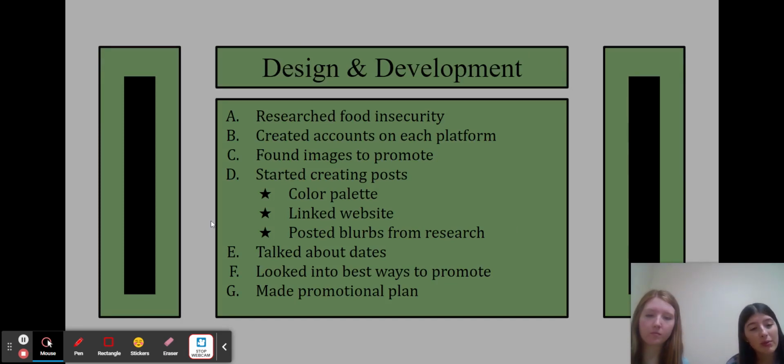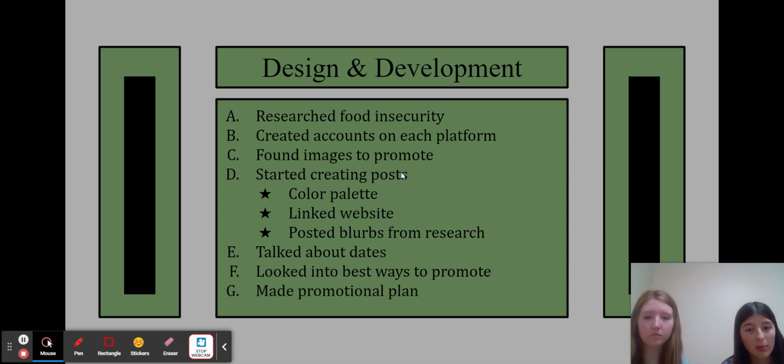And then our design and development plan is, first, we researched what food insecurity really was, because at the beginning when we saw our event we didn't know at all, and we feel like we needed to know if we were going to make this. And then next we created our accounts on each platform. So we went through each app and decided what we were going to do and why on each app. And then we found those images to promote. So we looked on Google or even Pinterest for what we needed and how we could effectively show it. And then we started creating the posts.